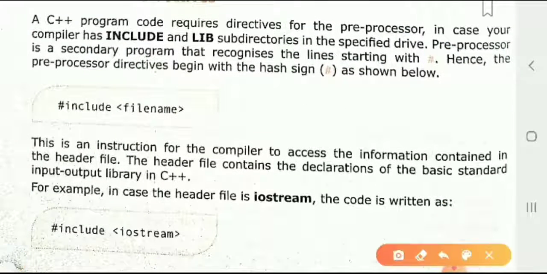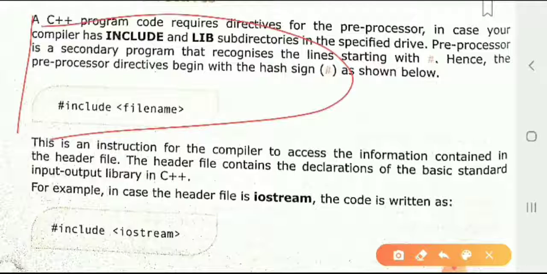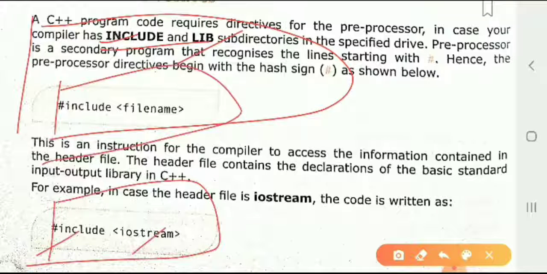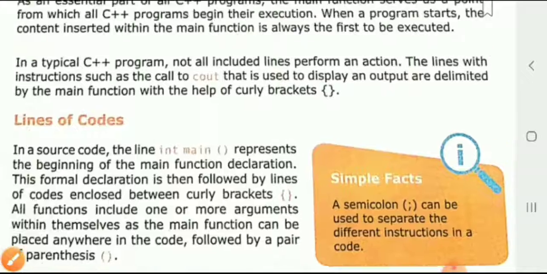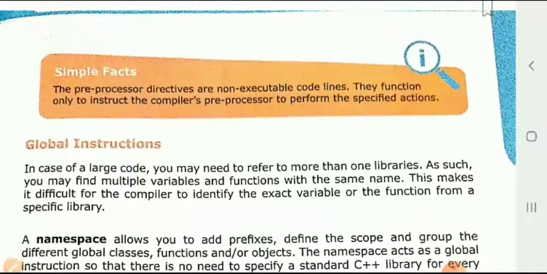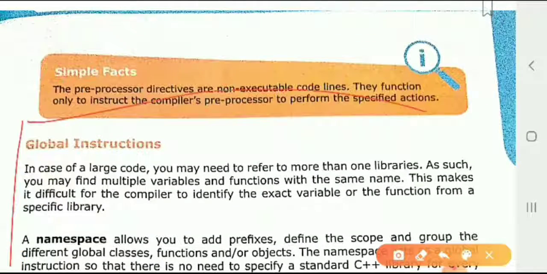Preprocessors means we are including something from the preprocessor, that is a library function, including the file name: #include iostream, #include file name. Like that we are calling library functions. Then global instructions. What is a global instruction?